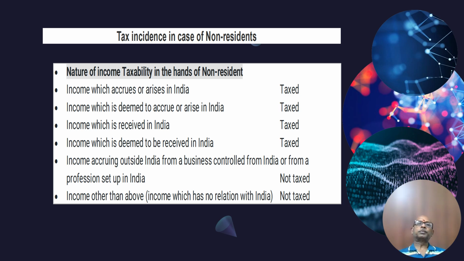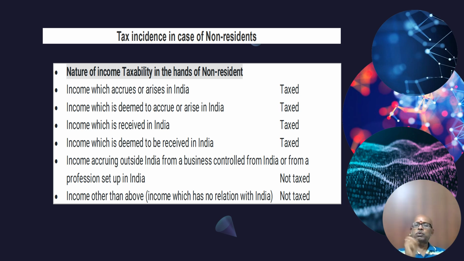So if income accrues in India, a non-resident has to pay tax. Income deemed to accrue, certain conditions of which we will discuss, is also taxed because it is deemed to have accrued in India.